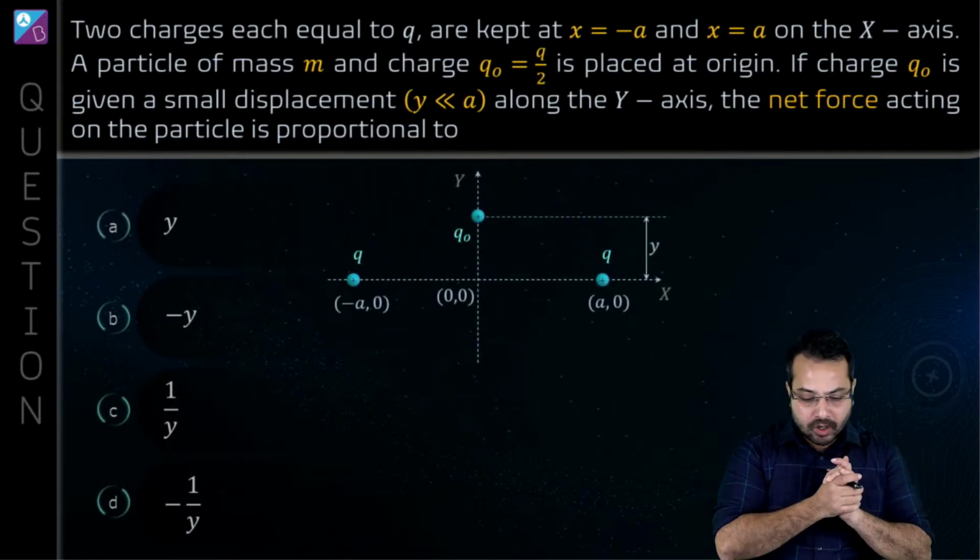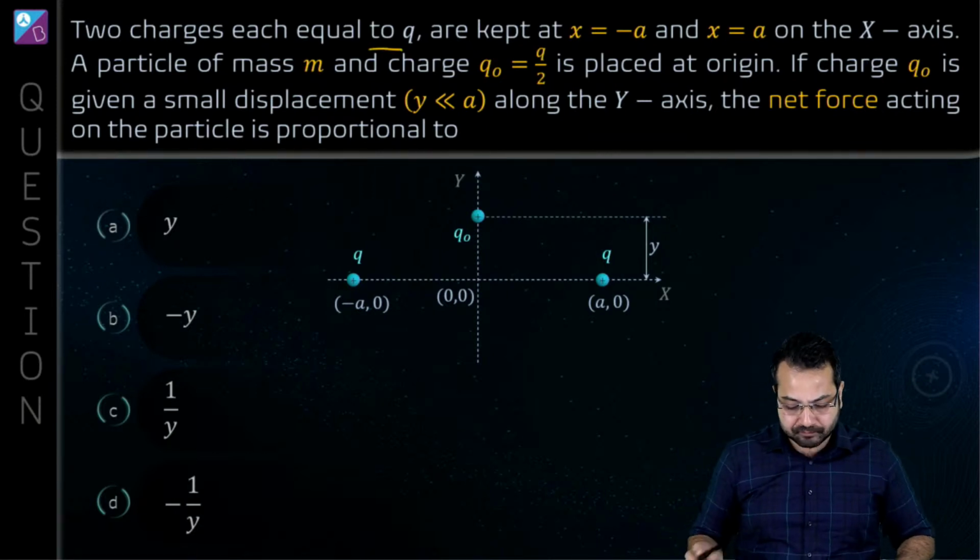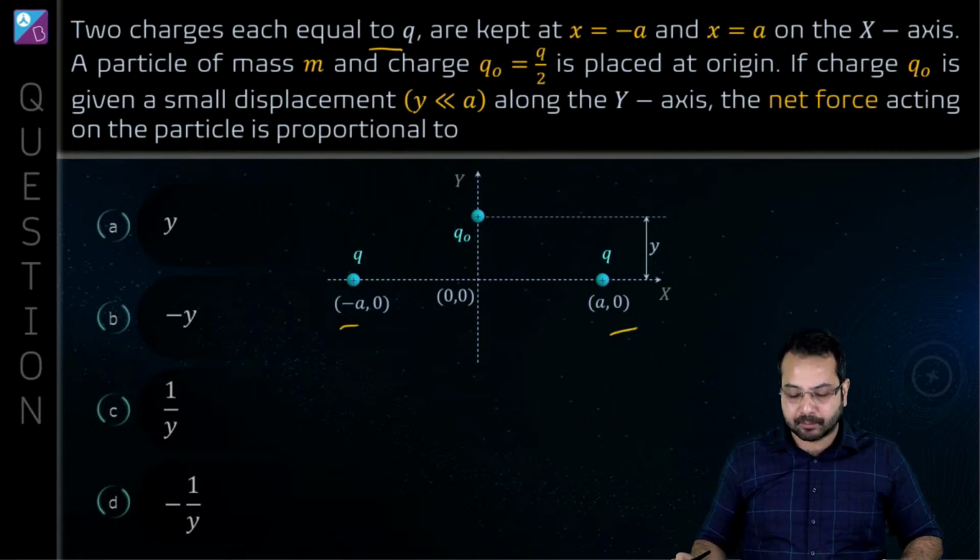All right. Now let's get to the next question. All right. So what do we have here? We have two charges equal to Q. They are placed over here at minus A and A on the x-axis.